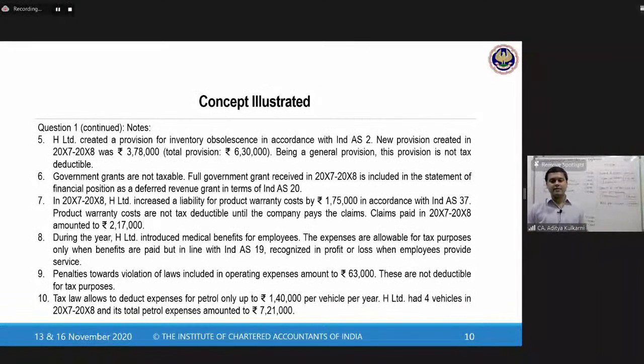But in line with Ind AS 19, recognized in profit or loss when the employees provide a service. Okay. Now, during the year, H Limited introduced healthcare benefits. All right. So now, were there healthcare benefits before? The answer is no. It has been introduced in the current year. So what does Ind AS 19, that is the standard on employee benefits, tell me?